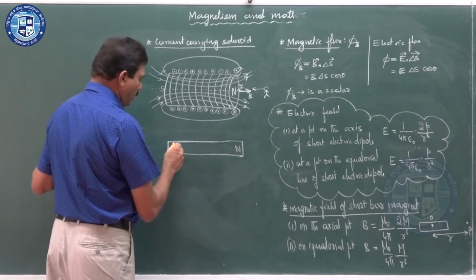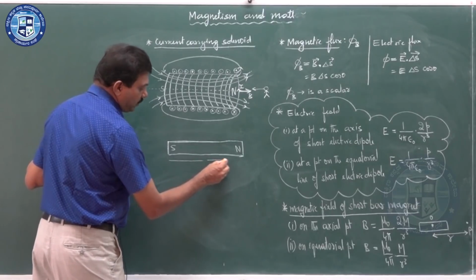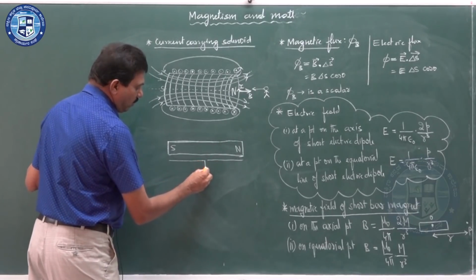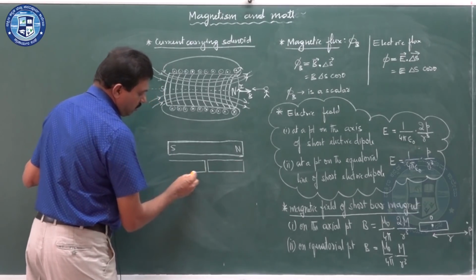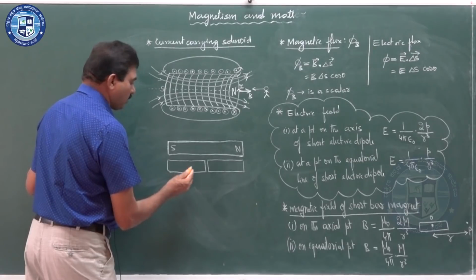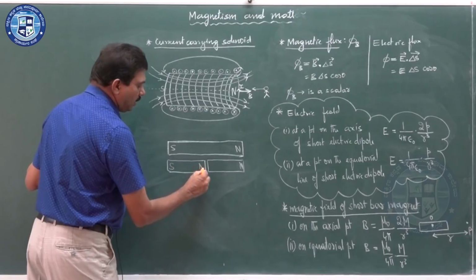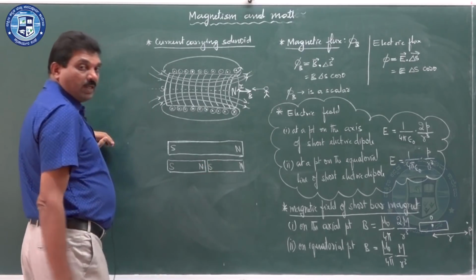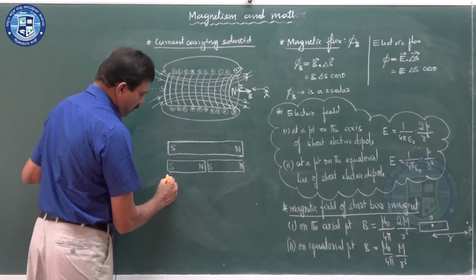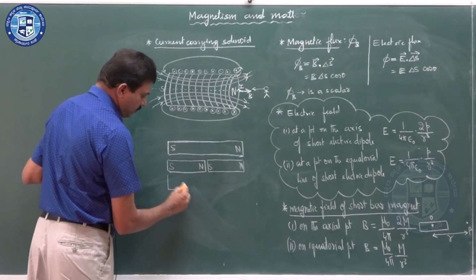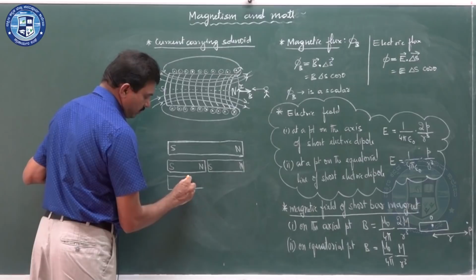If this is the north pole and this is the south pole, now if you cut it into two equal pieces, two halves, this is the south pole only, this is the north pole only, but what happens here? When you cut, it becomes two magnets. Now, if you further cut into small pieces, again you divide each piece into two halves.